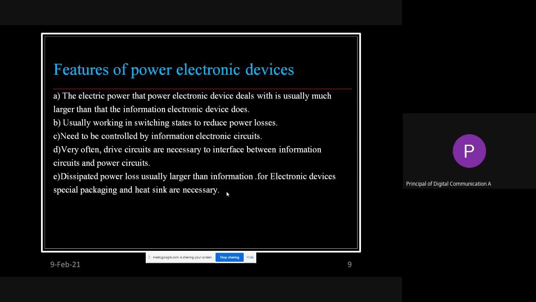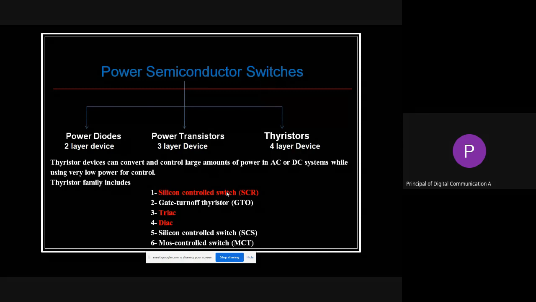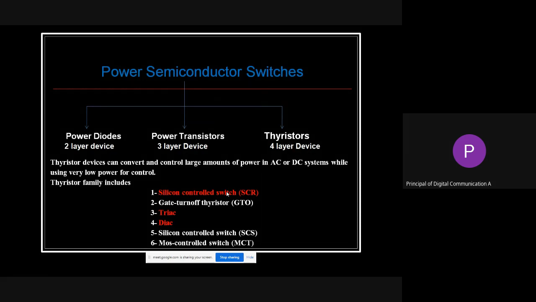Then we are supposed to see the family of these power semiconductor devices or switches, because the main focus is their use as a switch, that is on-off, to make it on or to make it off. For that, they are mainly categorized as two-layer devices, three-layer devices, and four-layer devices. As we have already seen, diodes and transistors are the two-layer and three-layer devices respectively. Now we have to focus on the next one, the four-layer device.